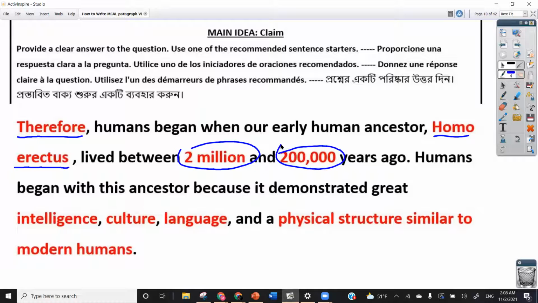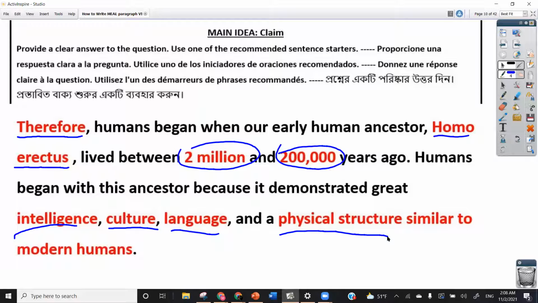And it also provides a list of all of the major characteristics that you're focusing on in your paragraph: intelligence, culture, language, and physical structure. I think one of the ways that you can write your claim is simply by following this structure.